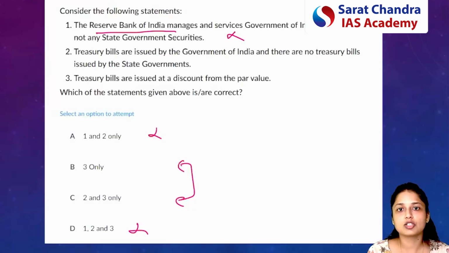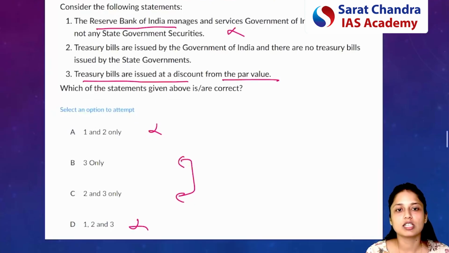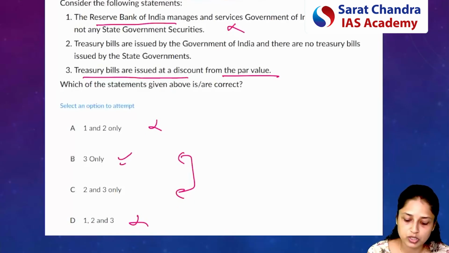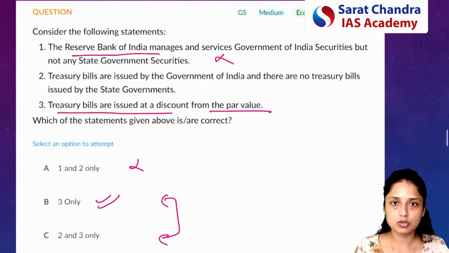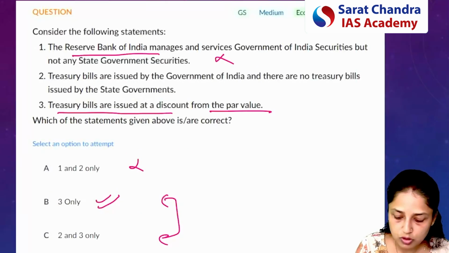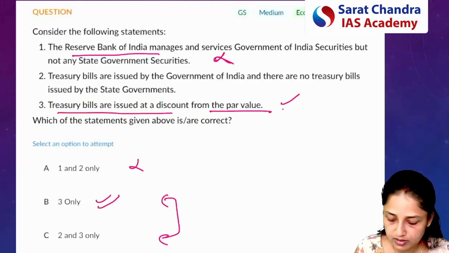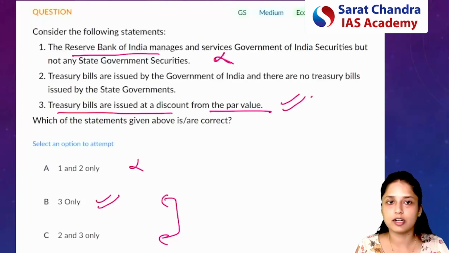Now, T-bills are issued by the Government of India, and there are no T-bills issued by the state governments. Next, T-bills are issued at a discount from the par value. So see, the third option, you already know that the third option is correct. So we already read all these statements, and the third statement we also discussed, that it is issued at a discount to par value.